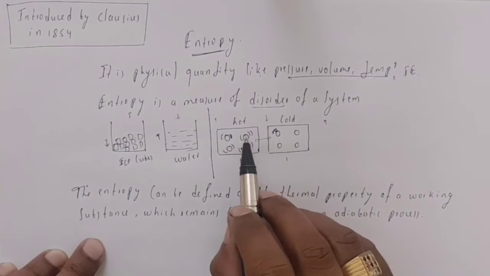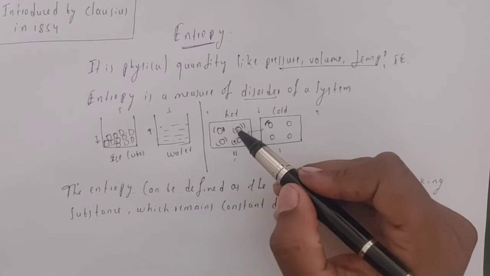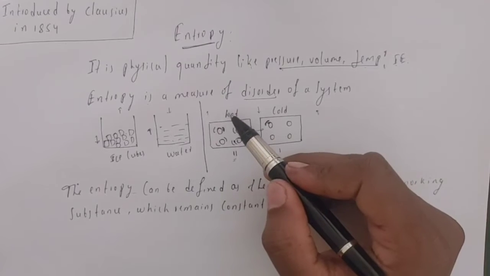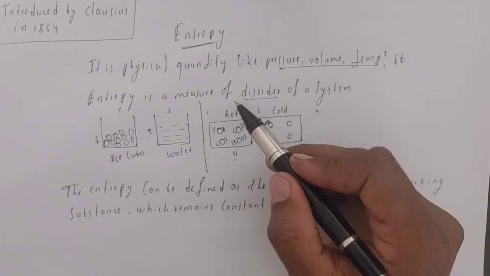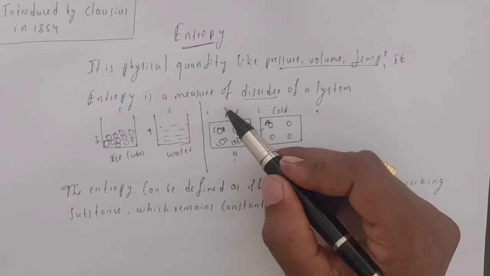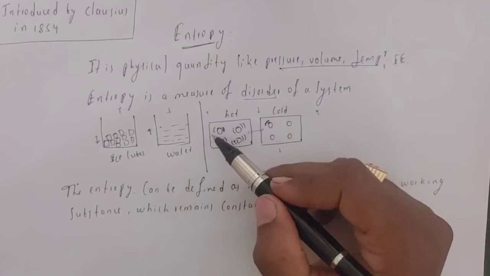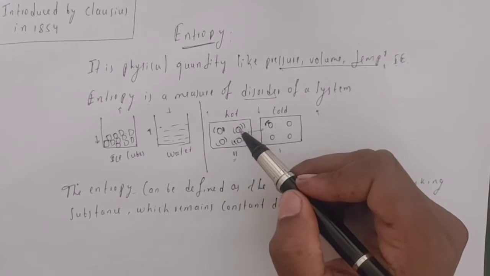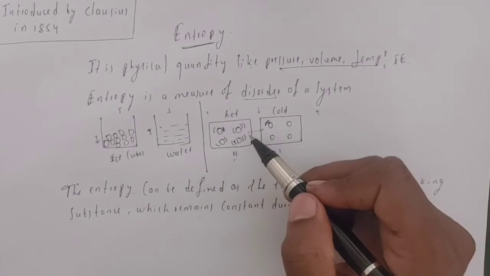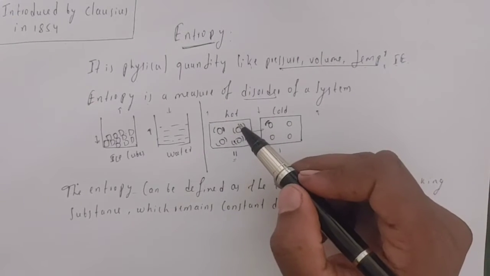Here we observe that there is more disorder. One more thing: if the system has more temperature, that is, the system becomes hotter and hotter, then these molecules are going to get more and more energy. Then we observe that there is more disorder in the system. Due to this, we observe an increase in its entropy.